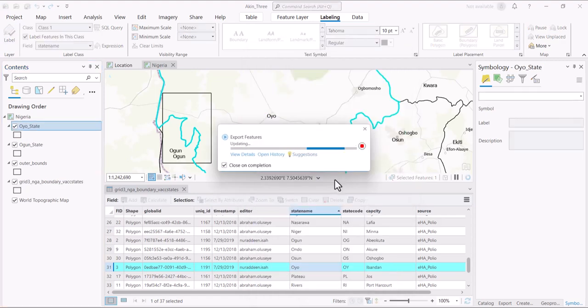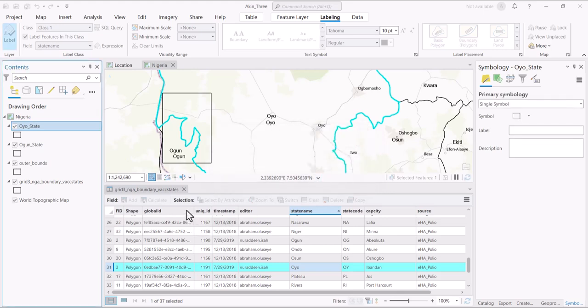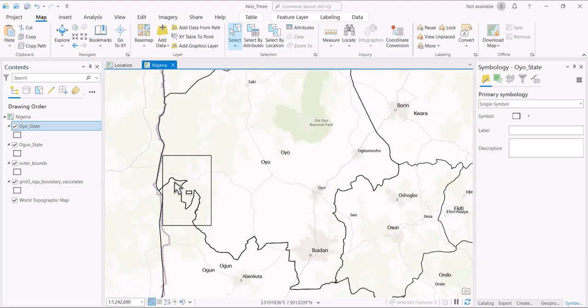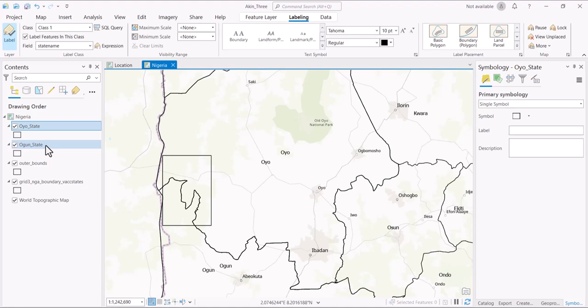Okay, so we have what we need now. We can come to this map here and click on clear here to clear it, or we can click on clear here to clear it. Any one of them works fine. So clear, and so we have these two states here.